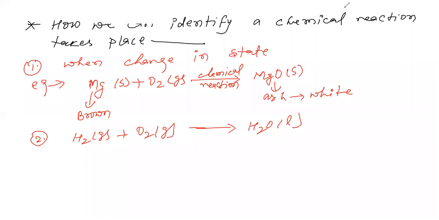Second, you have to observe whether a chemical reaction is occurring or not. There are some ideas through which you can identify. Second, change in color.